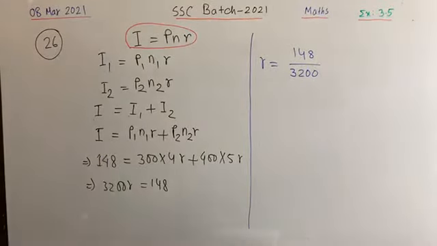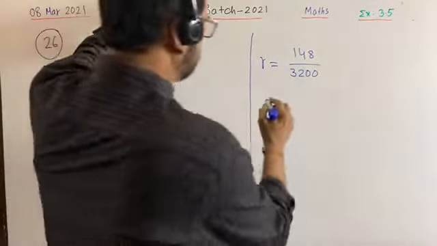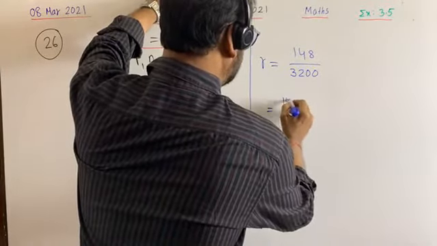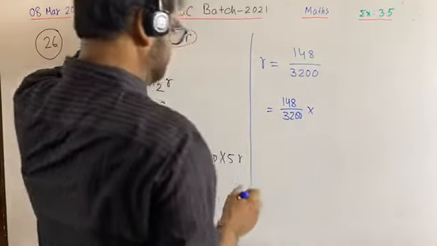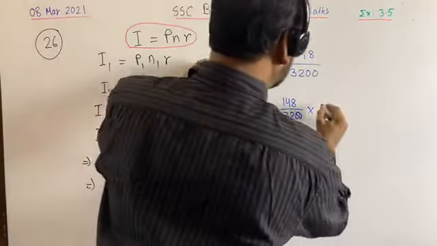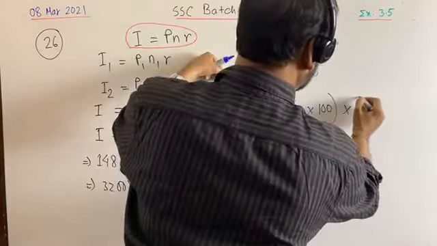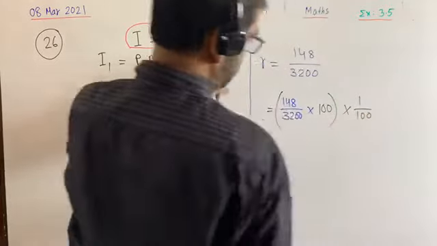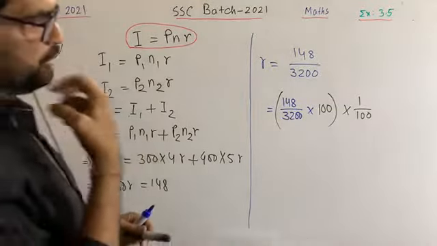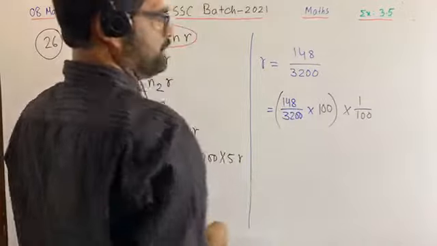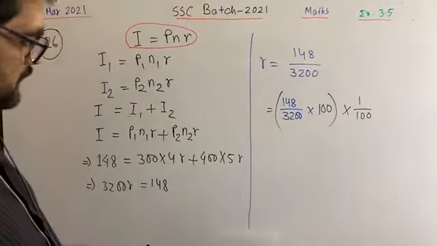This is the value of R. It is not the rate of profit but the value of R. Now you see, 148 by 3200 into 100, into 1 by 100. You see this 100 and this 100 will be omitted. You again see this 100 and this 100 will be omitted and we will get the previous one. Now use the calculator.